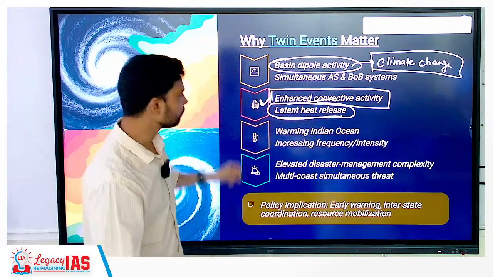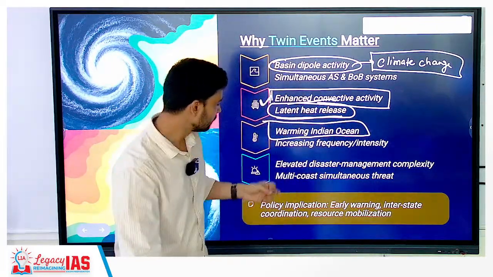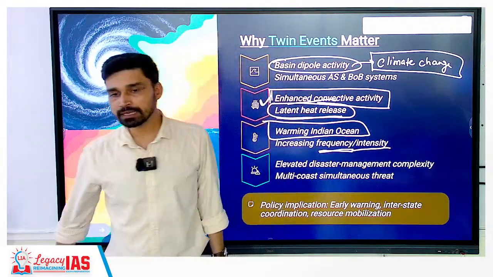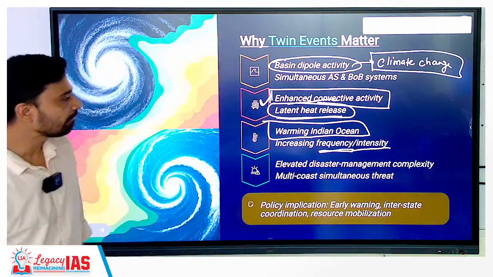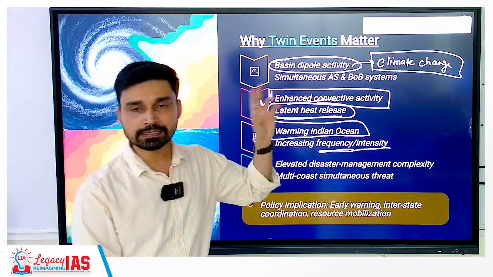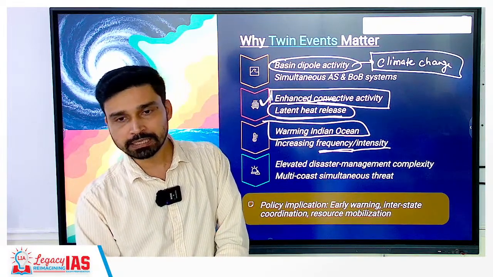Okay, so this is what we have to keep in mind, and this all is because of the warming of the Indian Ocean. The frequency and intensity of tropical cyclones both seem to have increased in the last one decade, and this is not only an Indian Ocean phenomenon. Recent research has also been conducted in the North Atlantic Ocean. We have seen an increase in both.